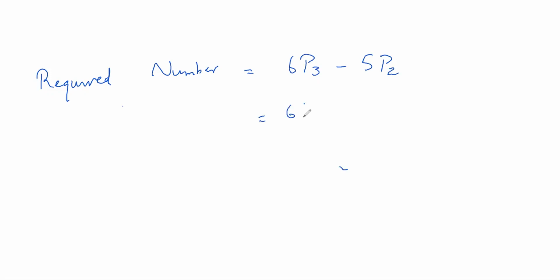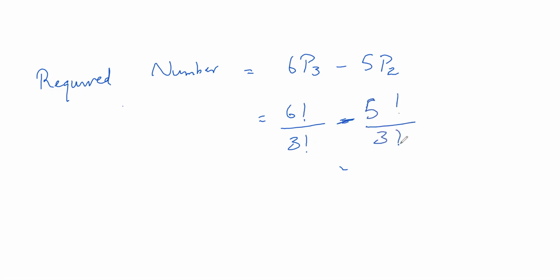So therefore, my required number is 6P3 minus 5P2. 6P3, it's a very simple thing: 6 factorial by 6 minus 3 factorial, that is 3 factorial. 5P2 is 5 factorial by 3 factorial.